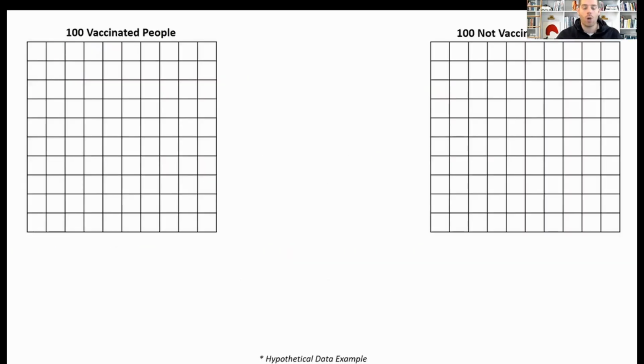And so what we're going to do is a quick hypothetical example. Again, these numbers are not accurate. They're just a hypothetical example to see how statistics can be misleading. So let's say that there's 200 people, 100 are vaccinated, 100 are not vaccinated. You have 14 people that get sick. 2 of them are vaccinated, 12 of them are not.